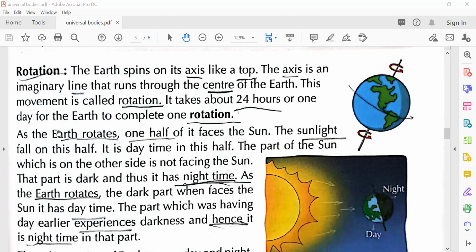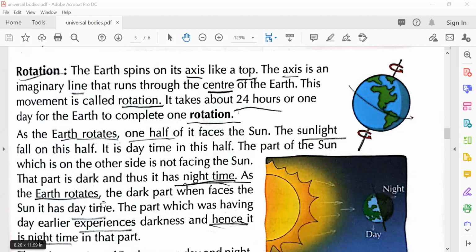Yes. As the earth rotates, one half of it faces the sun. So one half is facing the sun. The sunlight falls on this half. It's not going to this side. That's why this area has day and this area has night. The part on the other side is not facing the sun. That part is dark and thus it is having night time.